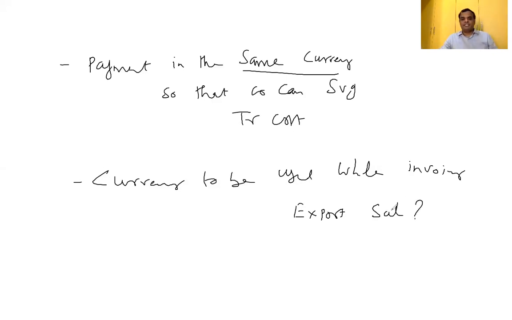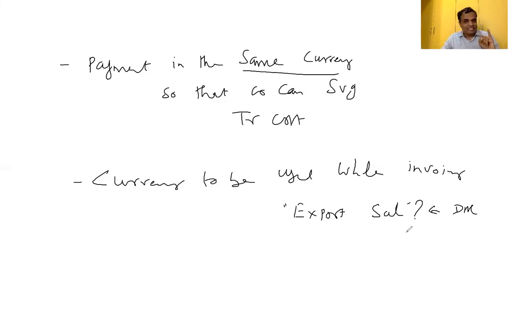So we have to make a decision which currency we are supposed to use. The overall benefit to the company that we have to identify. Whenever export sales come into the picture, whether INR is okay or dollar is okay, we have to make a decision. This is nothing but the decision making process. So decision making with respect to which currencies should be used, that we have to identify.